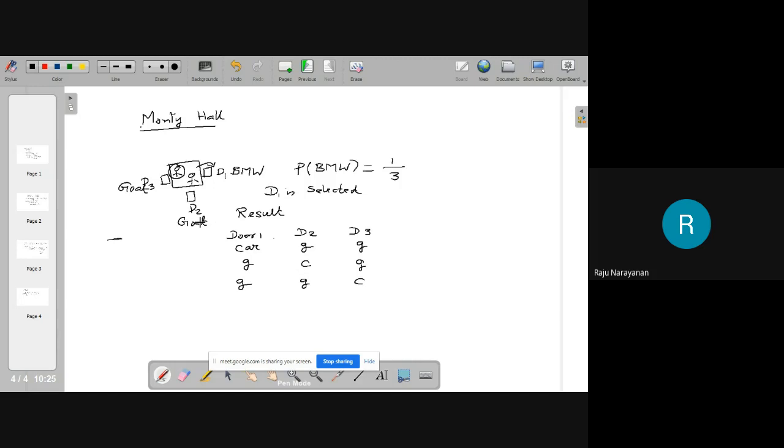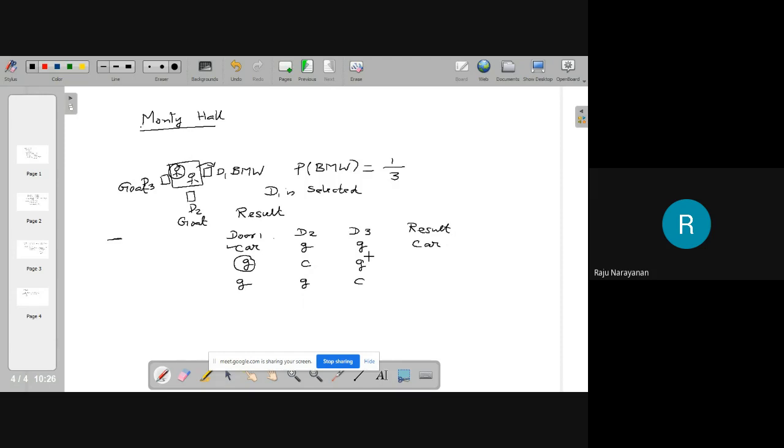Okay, suppose you select car, door 1. What is the result? The result is that you are getting a car. You have selected door 1. Remember, you have selected door 1. He knows where the car is available. Then definitely he will open door 3 only.